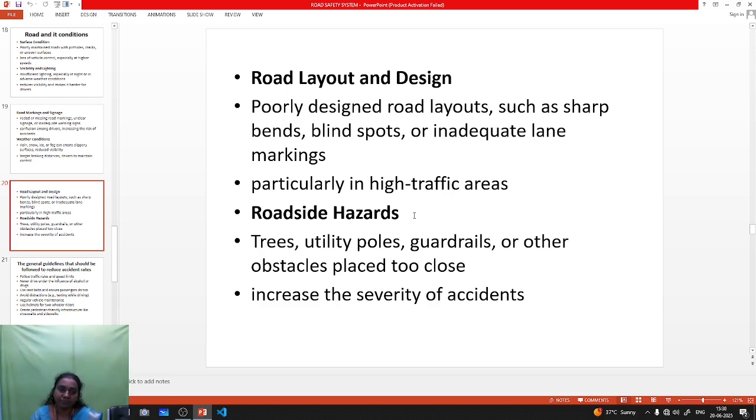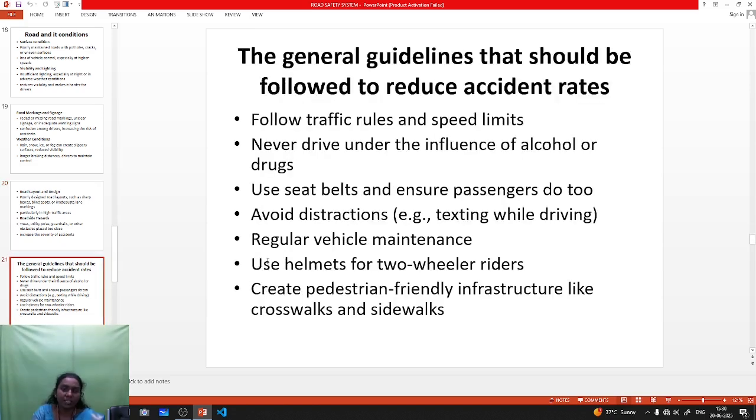Next one is general guidelines. What guidelines must be followed to reduce the accident rate? First is following the speed limit. If the speed limit is 30 km, you must follow it, and the accident ratio will be much lower. Okay. Next, never drive under the influence of alcohol or drugs. While driving the vehicle, don't drink.